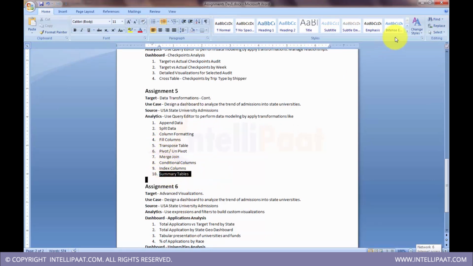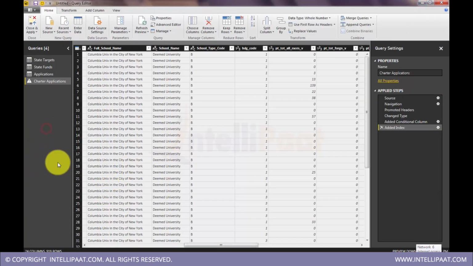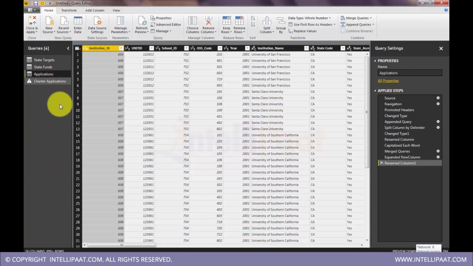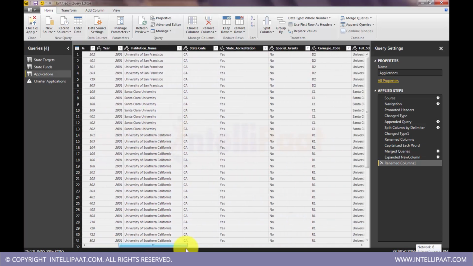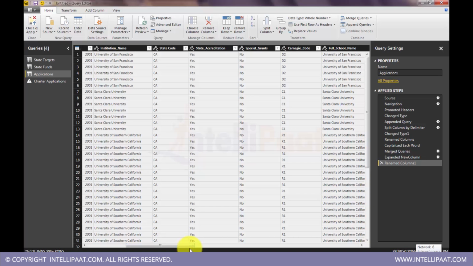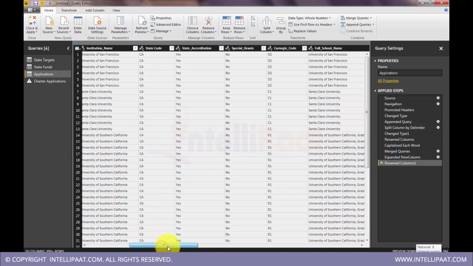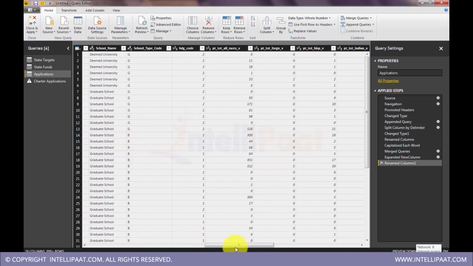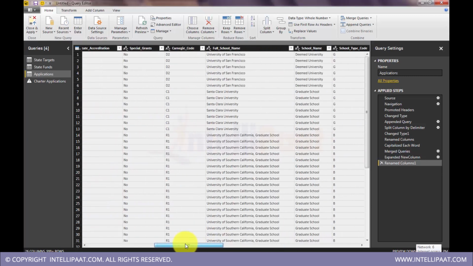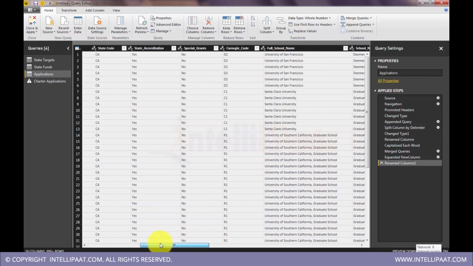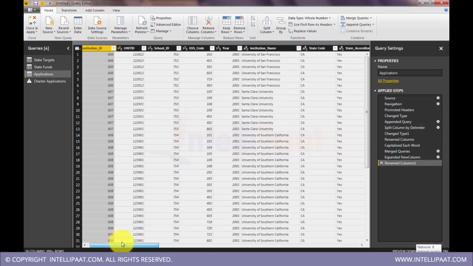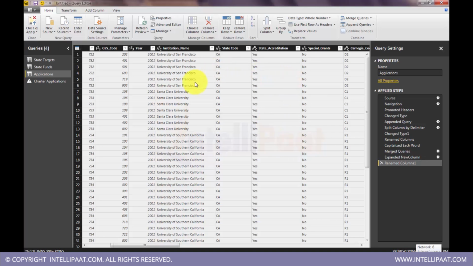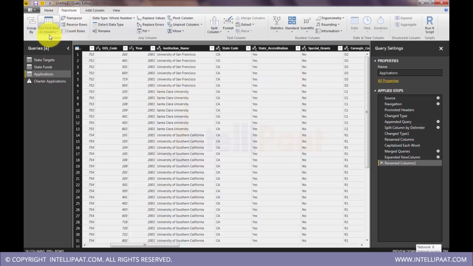Summary tables, yeah, let's do the summary tables. So now I have this data, and I want to create a summary table. Like I want to store the actual applications received by institution name, the number of applications received. So I can do that with group by. If I do group by, this existing table will get modified.